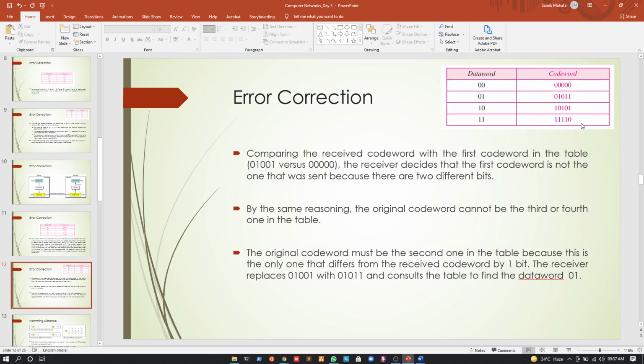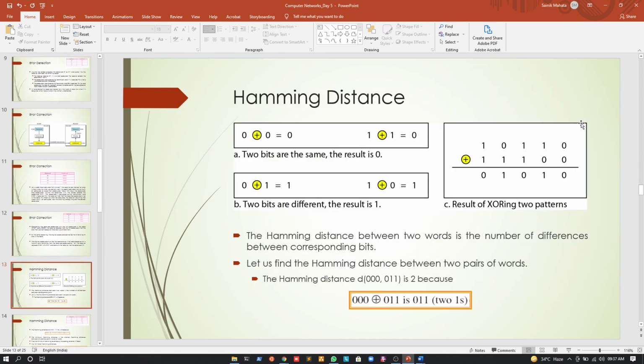Now, just looking at the coding scheme, how can we find out how many bits of errors this coding scheme is designed to detect? We can find it out, and let us see how. For that we will study something called the Hamming distance. Okay, now what's the Hamming distance?